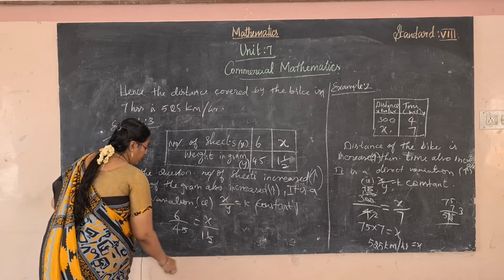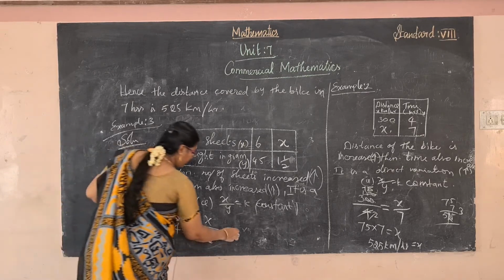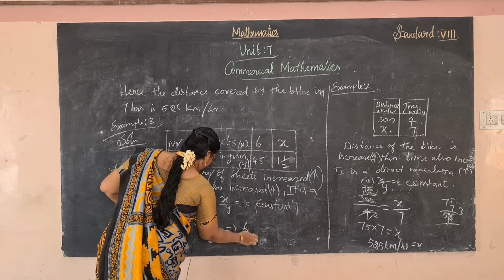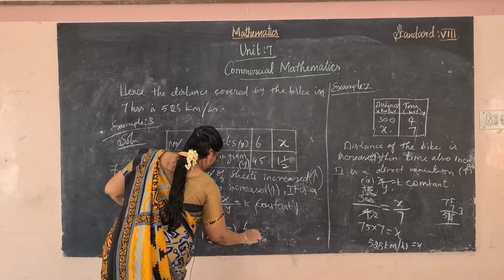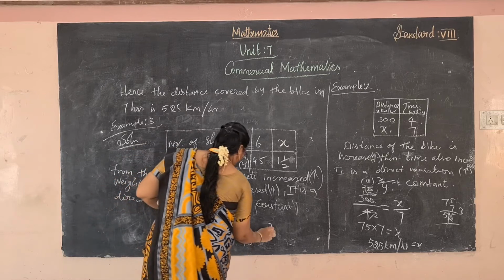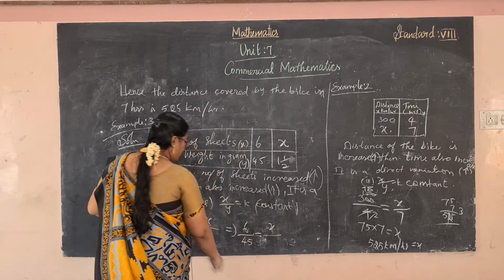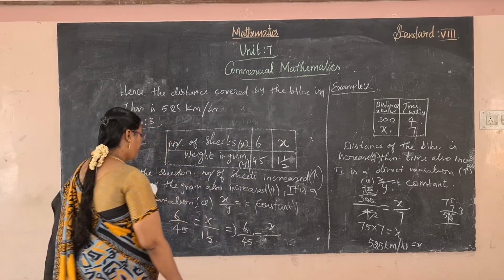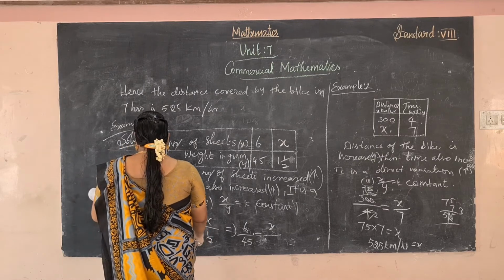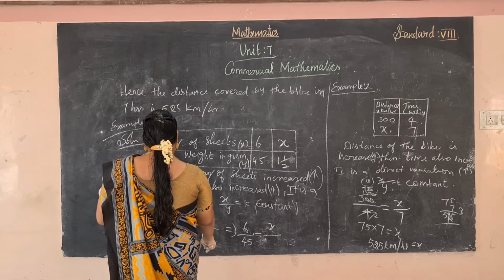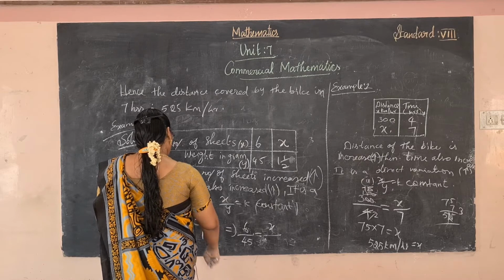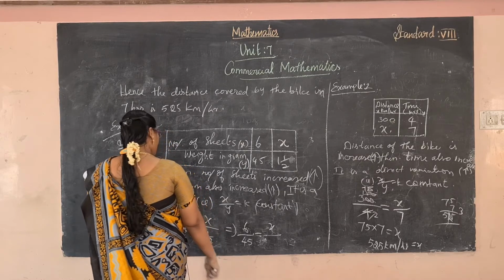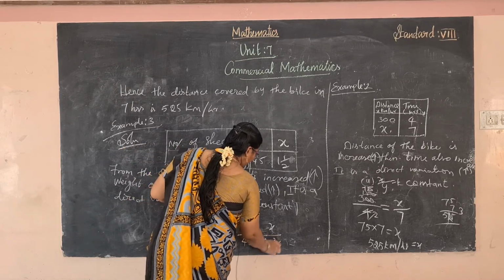Okay, so it can be written as 6 by 45 is equal to x by a mixed fraction changed to a proper fraction. Okay, so 5 by 2 plus 3 by 2.